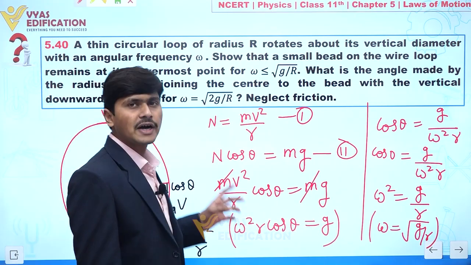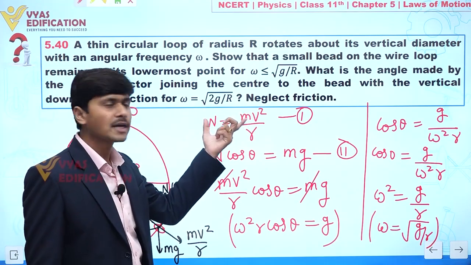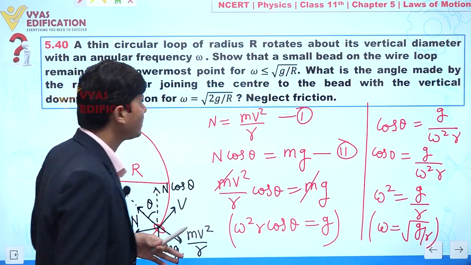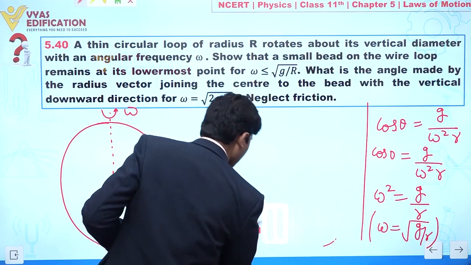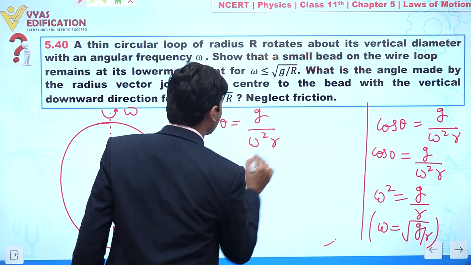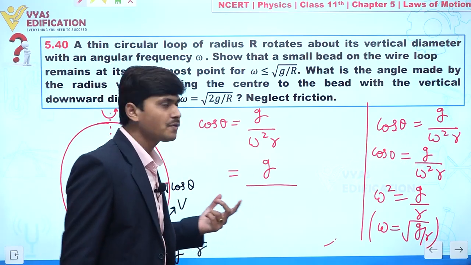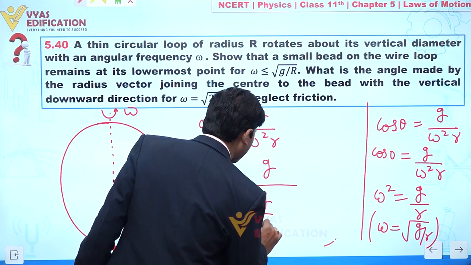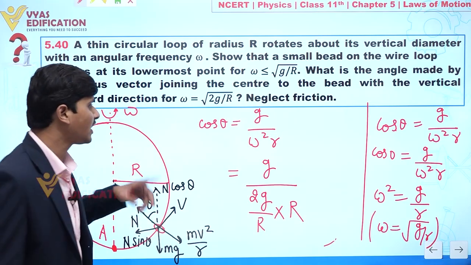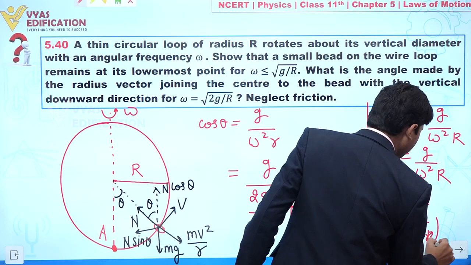But let's suppose we have to find the angle made by the radius vector when we have omega under root of 2g by r. So in this expression we can put the value of omega. The value of cos theta is given by g upon omega square r. The value of omega is under root of 2g by r, so this is 2g by r multiplied with R, because we are assuming all the radius is capital R.